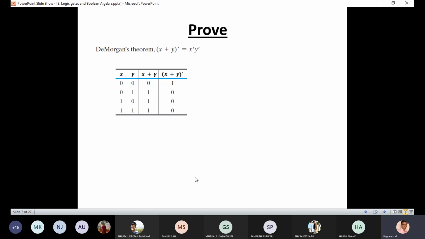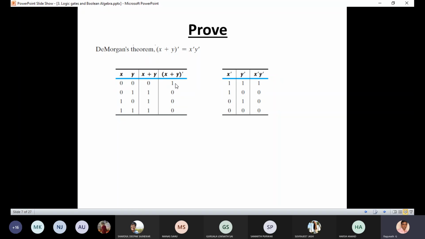If I want to verify De Morgan's theorem, there is a proof. We can substitute the values for x and y. If we have two variables, there are four combinations: 00, 01, 10, 11. So x plus y: plus means which gate, AND gate or OR gate? OR gate. So this is the OR of x and y, and this is the complement of the OR. Complement means if you have 0, you will get 1, and 1 will be replaced by 0. So this is the LHS.